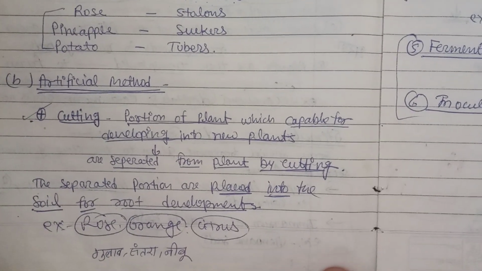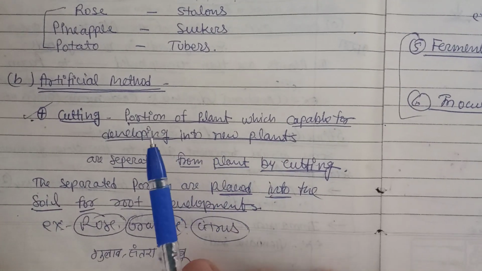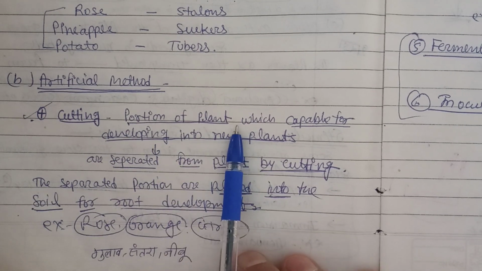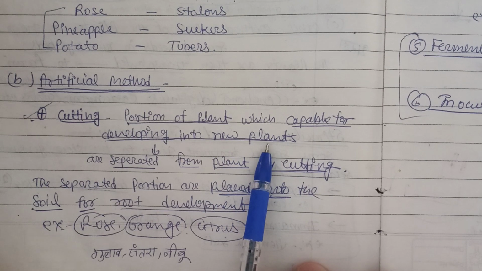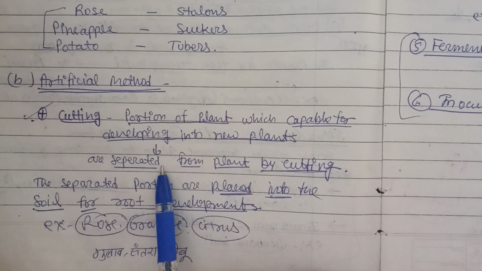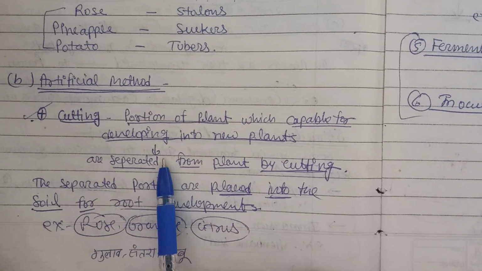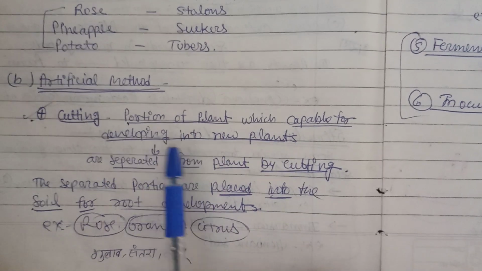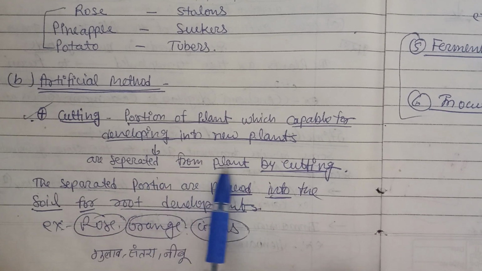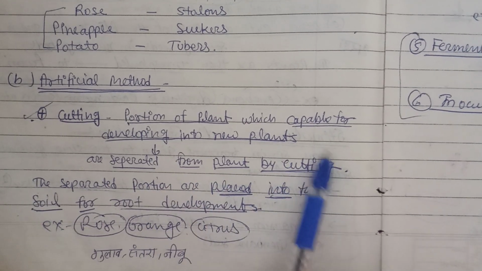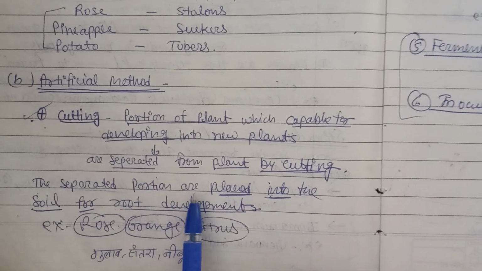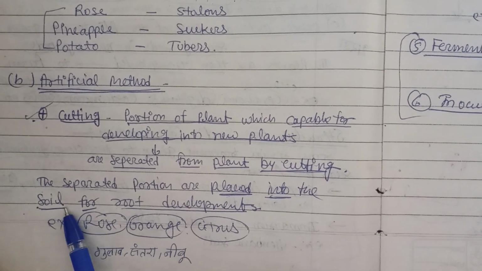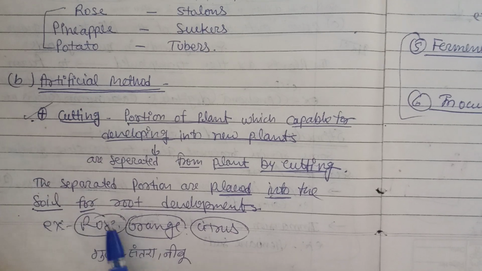The first thing under artificial methods is cutting. The portion of the plant capable of developing into a new plant is separated. It may be root, stem, or bark from the plant. The portion capable of developing a new plant is separated from the plant by cutting; that's what the name itself says. The separated portion is then placed into the soil, in rows.